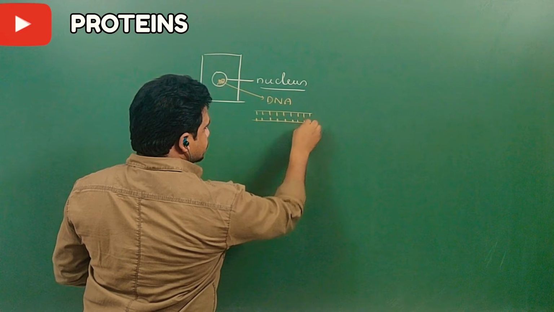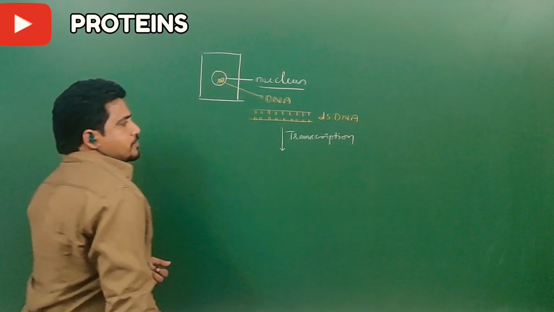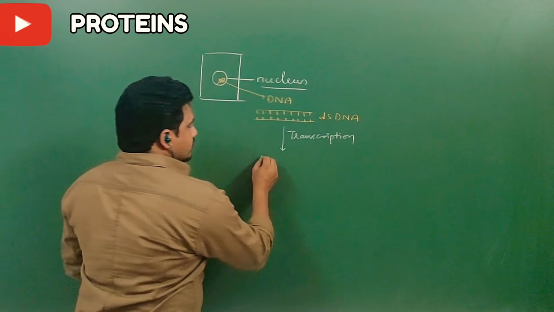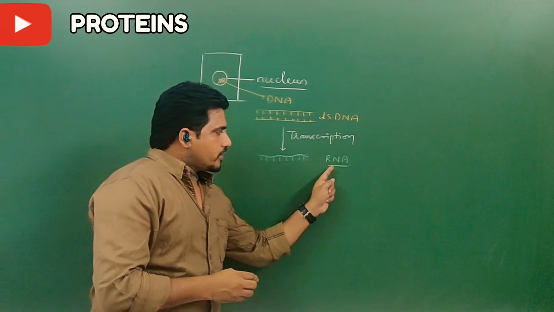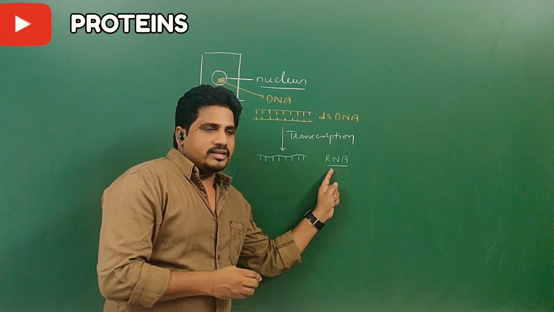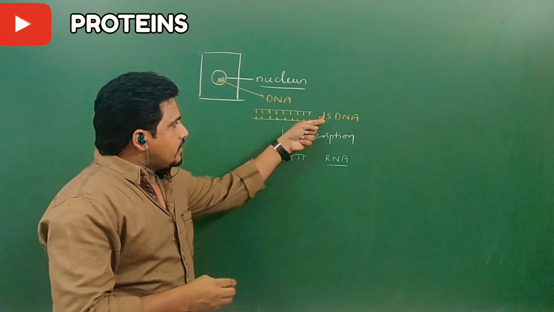transcribes its information. This is called transcription, and it provides a single-stranded RNA. So here one should understand that ribonucleic acid, nothing but RNA, is derived from double-stranded DNA.